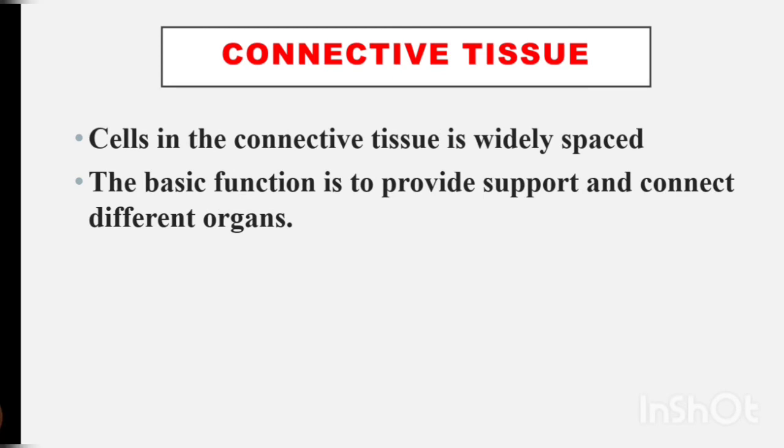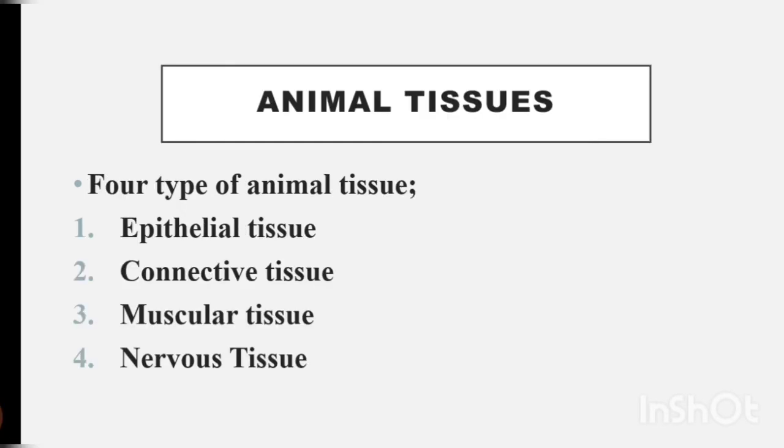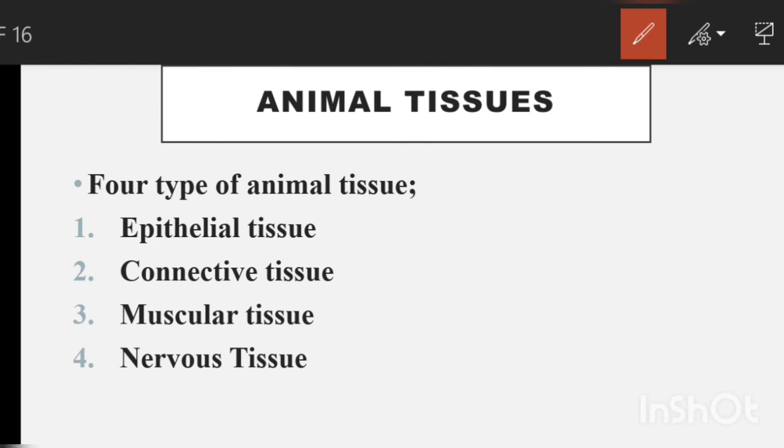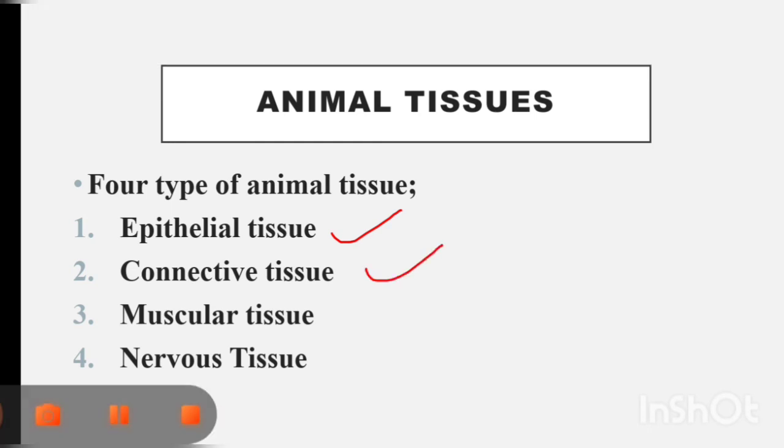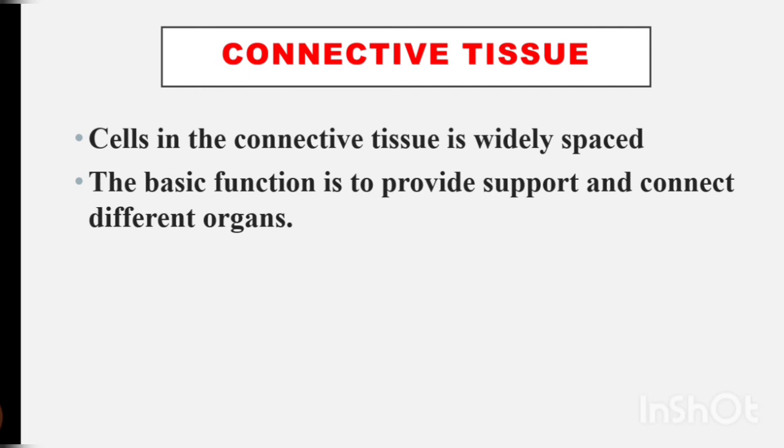The next type of tissue is the connective tissue. Children, we covered the epithelial tissue completely. Now we are going to study the connective tissue. From the name itself, we can understand what the tissue is. Connective tissue means tissue which makes connections.